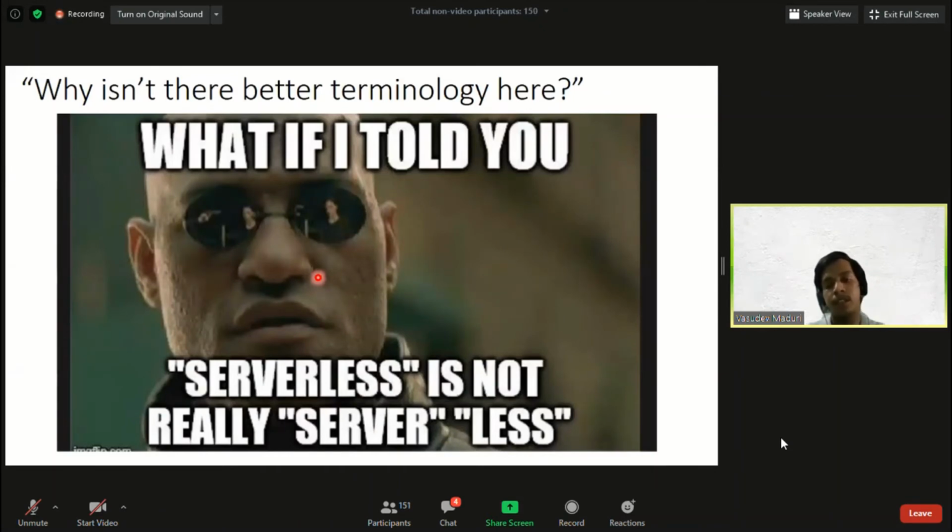When I create a virtual machine on Google Cloud, I need to first create a VM and then use it. But when I go for serverless, I need not create the server. I can directly put my code and run it. That's the main difference.